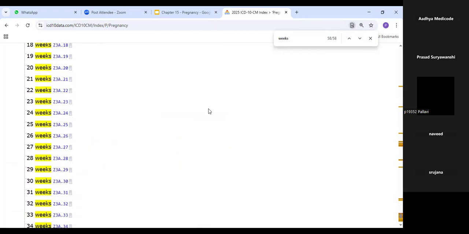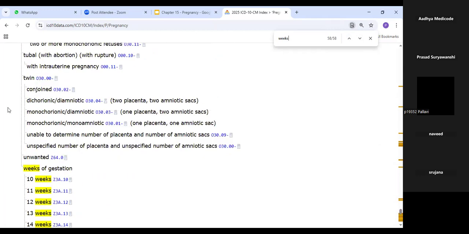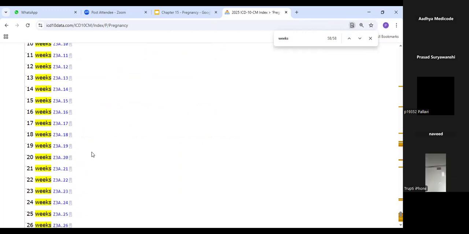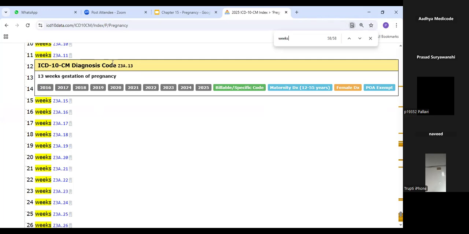So here you can check it out, guys. Under this particular pregnancy terms, we have weeks of gestation, and it is of the Z3A series. I have already told you about the Z3A series, and you need to add whatever weeks you have in the subcategory. If it is 13 weeks, it is Z3A.13. 13 means 13 weeks of gestation.